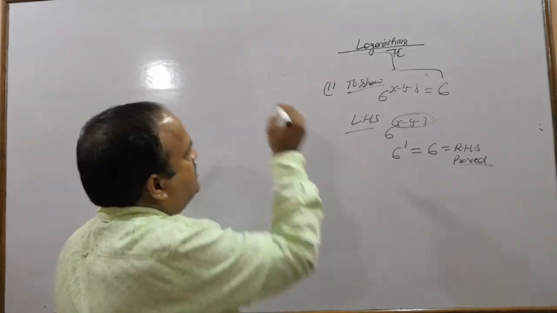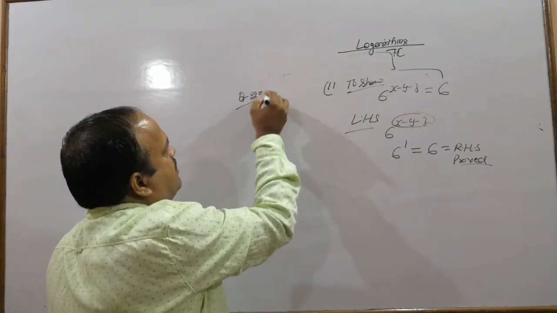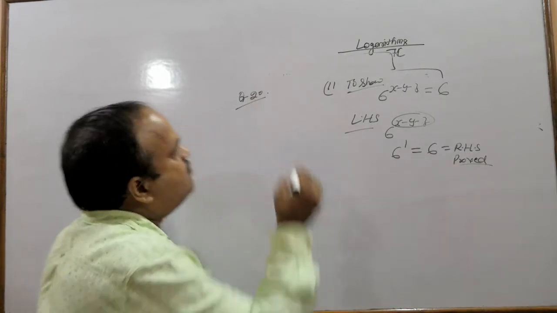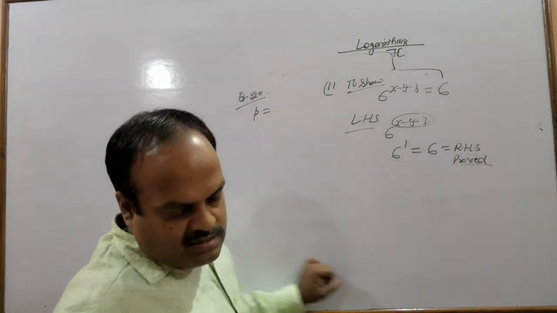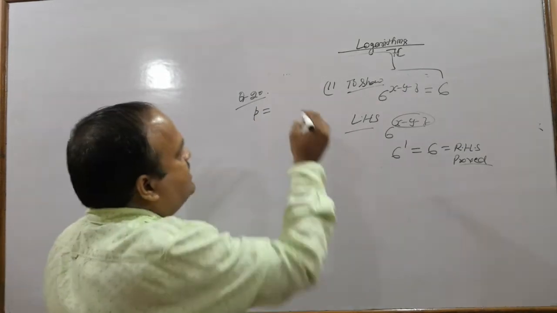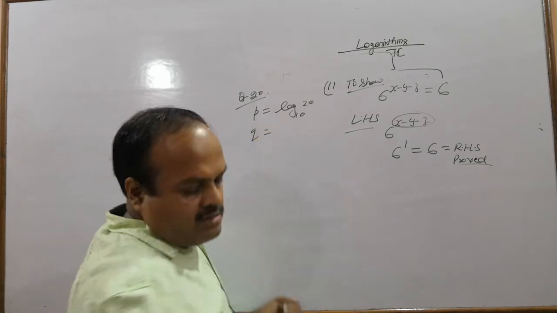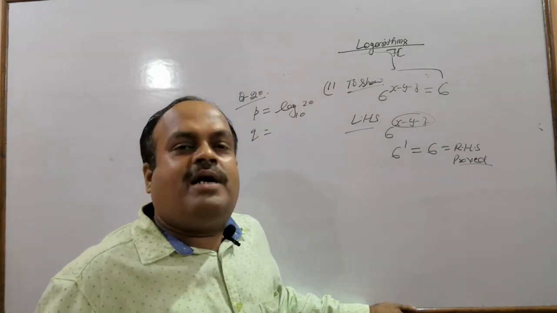What do we have in question 20? We have the value of P and Q as log 20 to the base 10 and log 25 to the base 10.